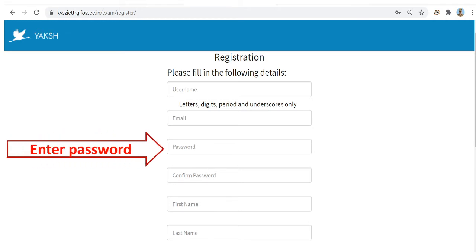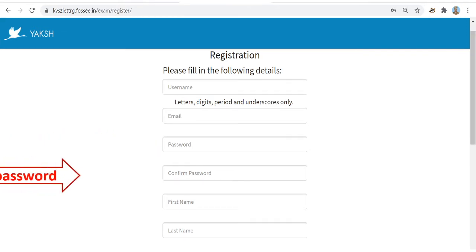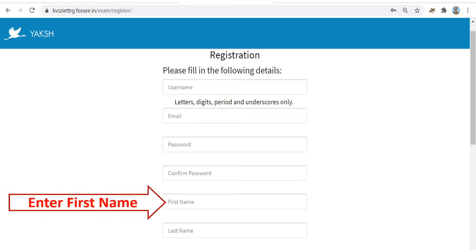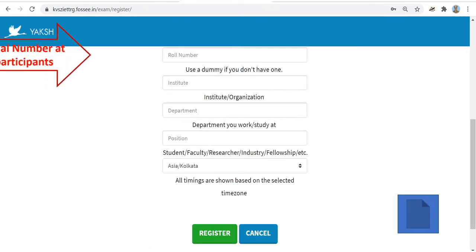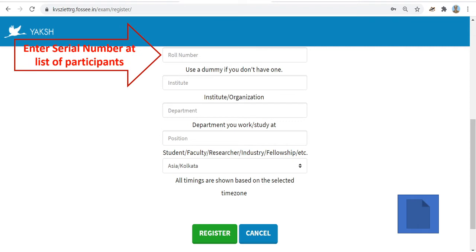Select a very easy password and confirm the password. Give your first name and give your second name or last name, whatever may be. Then you have to give your roll number. You have to enter the serial number in the list of participants.